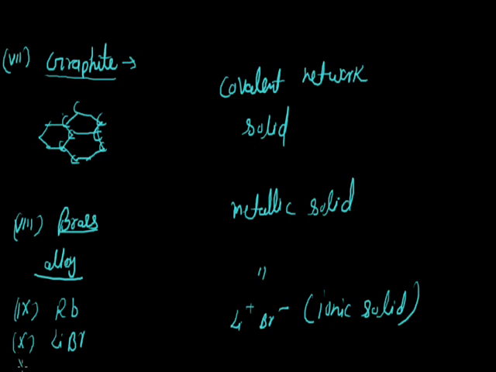Next is silicon, Si. Silicon has a covalent network structure in which each silicon atom is bonded with 4 other silicon atoms. So it's a covalent network solid.